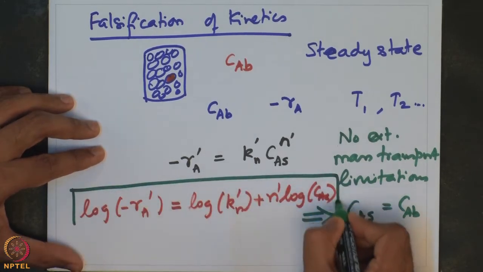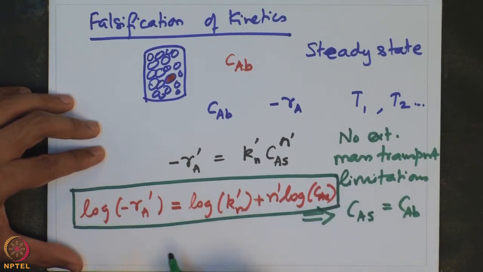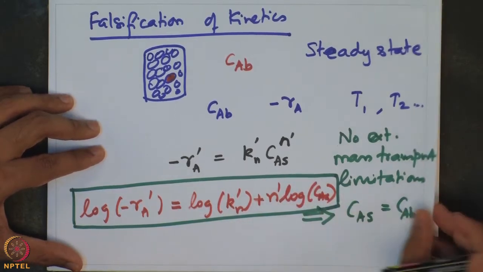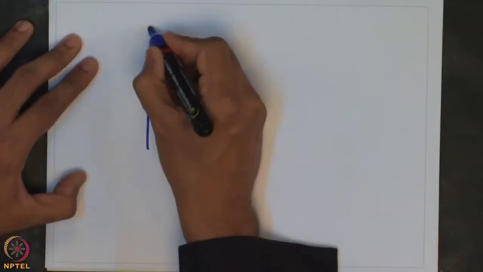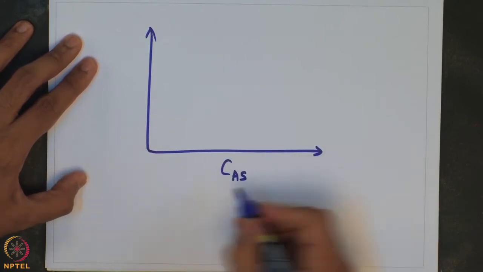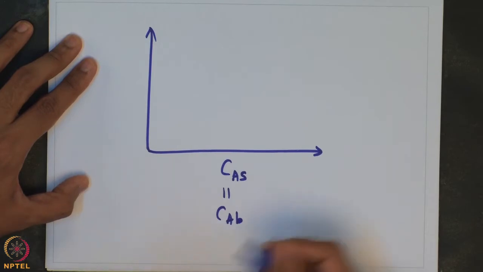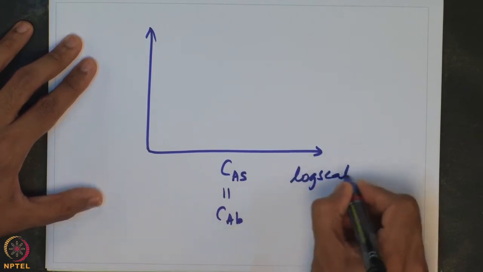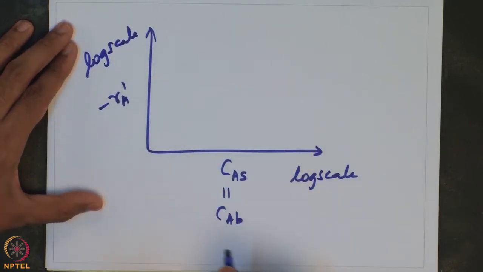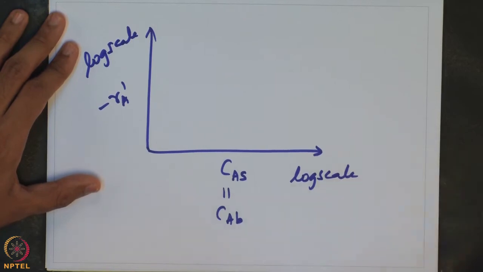Now, from experimental data where I am measuring the bulk concentration, which is as good as measuring the surface concentration, I can make a plot of the measured concentration of the species. Remember that this is equal to the bulk concentration, in log scale, and I plot minus Ra prime, which is the observed rate at which the reaction happens.